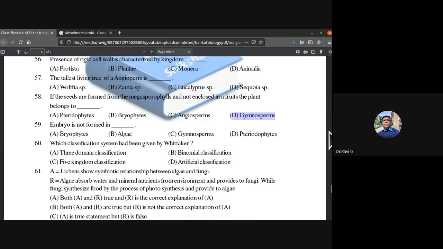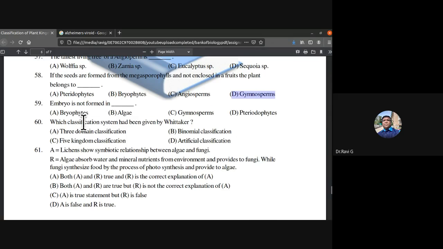59th, embryo is not formed in: bryophytes, algae, gymnosperms, pteridophytes. Where is the embryo not formed? It is algae. Algae does not have any embryo formed. In gymnosperms also there will be an embryo formed. Seed means they will be having an embryo. The zygote develops to form the embryo. In algae there is no formation of embryo.